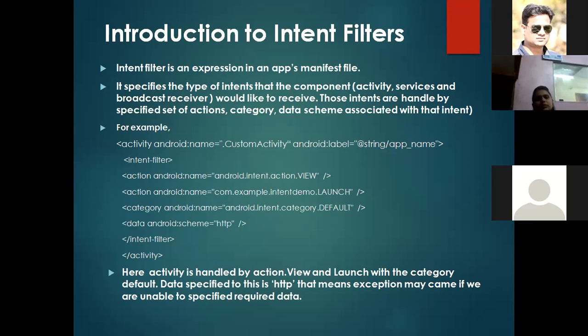After this, if we are clicking on that, we will directly go to that custom activity, and it is possible because of that category which is default. Whenever we are mentioning an action to launch an activity, under the activity we must define a category default for the system. And also here I have mentioned a data type, that is HTTP. That means we have to pass HTTP data to the system or to that activity.